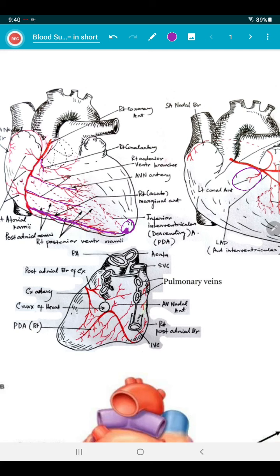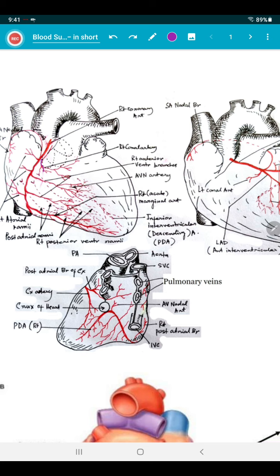As we know, the sternocostal surface almost up to this part, two thirds of the sternocostal surface is formed by the right ventricle and one third by the left ventricle. So this is the right marginal branch supply.